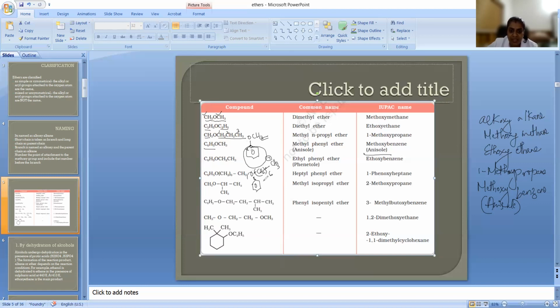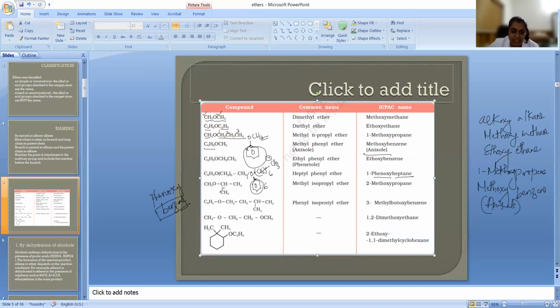Here it is 7. So the phenyl group, this is having 6 carbon only. So this must be considered as the branch. So we will name it as phenoxy. Okay, if you are considering it as a branch, we will be naming it as phenoxy. Otherwise, we will name it as benzene. If it is included in the long chain or parent chain, it is named as benzene. So as a side chain, it is named as phenoxy. First position of phenoxy. How many carbon atoms? 7 carbon atoms. So heptane.